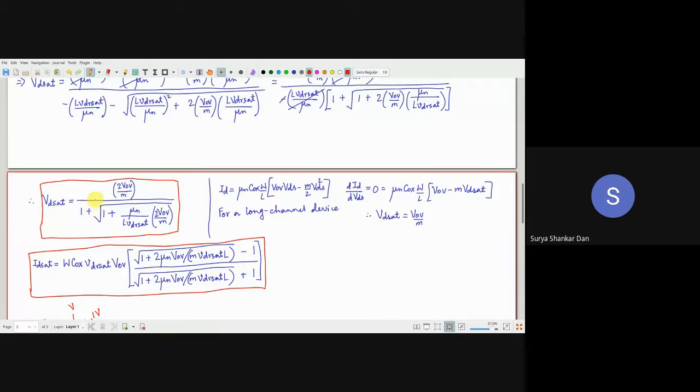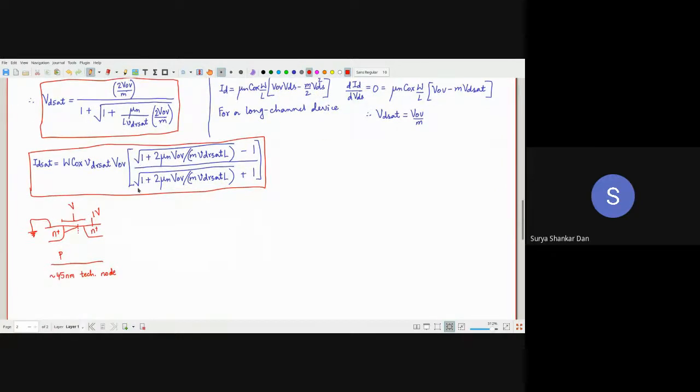Okay. Now, frankly speaking, just before the class, I did not have the time to derive this. This is for the current expression. So the final current expression will be like this. Again, if you notice, if L is large, I'll put the derivation later. If L is very large, then you can understand that this entire part, this divided by this, so this entire part 2 mu n V_OV by huge. So this becomes how much? 0. This becomes 0. So 1 minus 1.